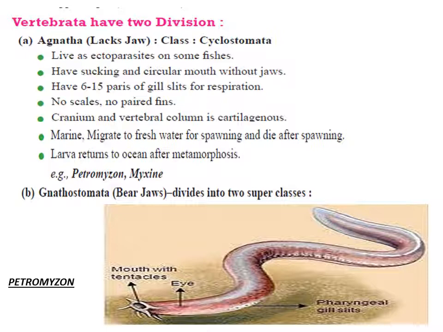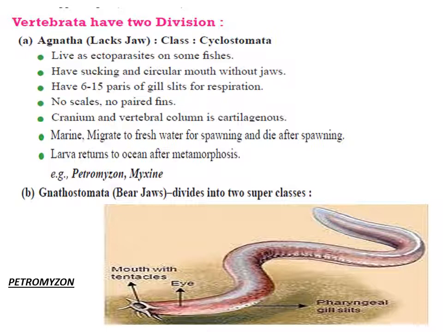They have 6 to 15 pairs of gill slits. There are no scales present on their body. These organisms have a developed vertebral column, and that vertebral column is completely cartilaginous. When the larva has to develop into an adult, this development occurs in the oceans only. So examples of this Agnatha, the fishes which lack jaws, are Petromyzon. The other division is Gnathostomata, meaning the jaw-bearing organisms, which are further divided into two superclasses.